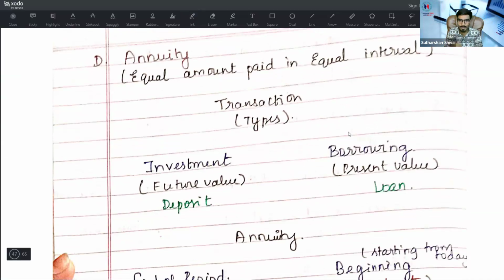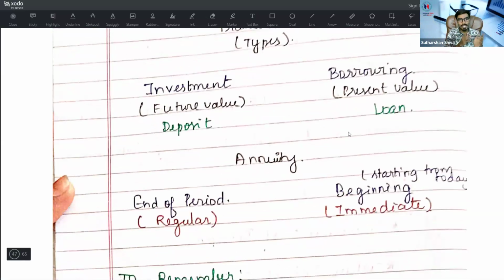Borrowing means I am getting my money today, but I will pay it back month on month or year on year like that. So it is a present value. That is, if it is an investment, it is a future value, it is a deposit. If it is a borrowing, it is a present value, it is a loan. Now, based on the annuity, it is either end of the period, which is regular, or, because I am starting today, at the beginning, which is known as immediate.